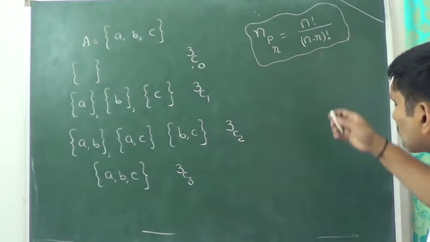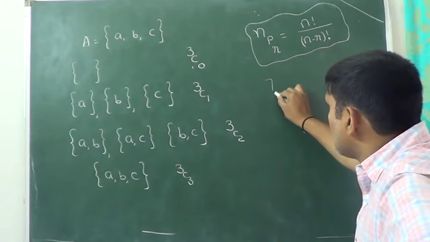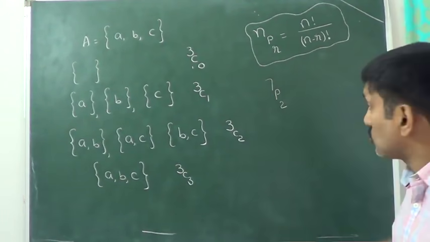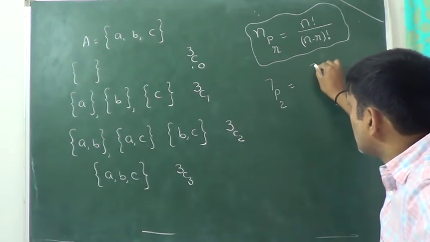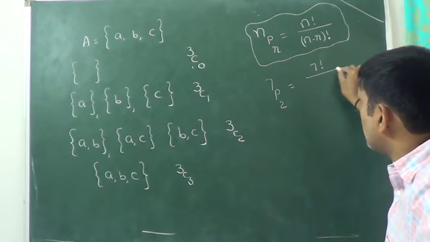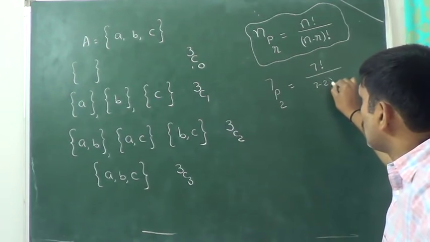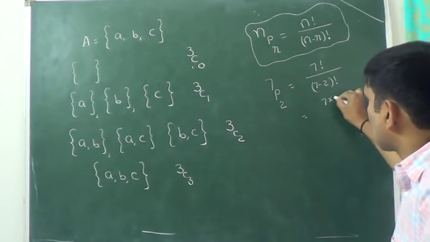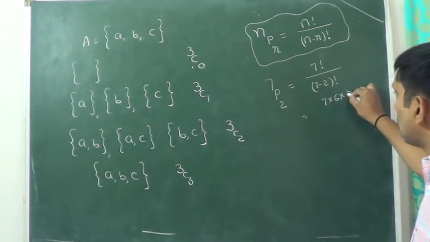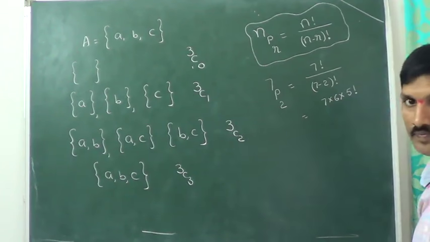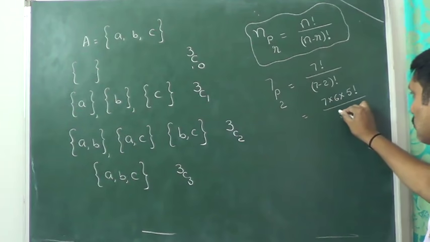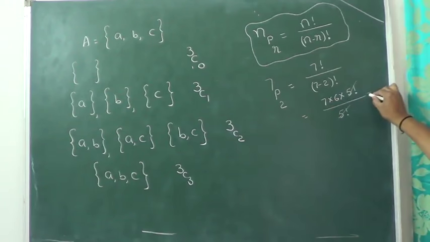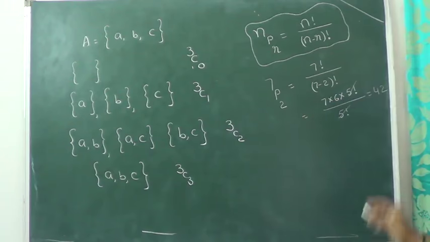Okay, next, come back. Suppose I want to find the value of 7P2. According to the formula, what can we write? 7 factorial divided by (7 minus 2) factorial. That is equal to 7 factorial, which can be written as 7 into 6 into 5 factorial, divided by 5 factorial. So 5 factorial cancels. We get the answer as 7 into 6, 42.